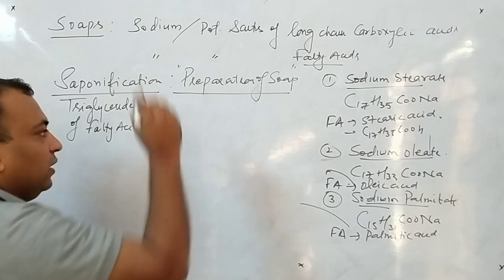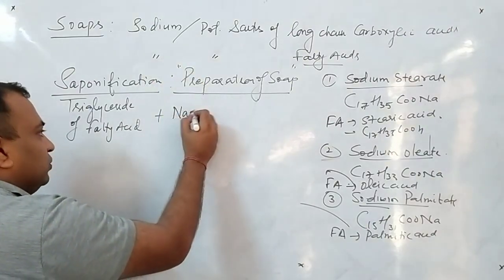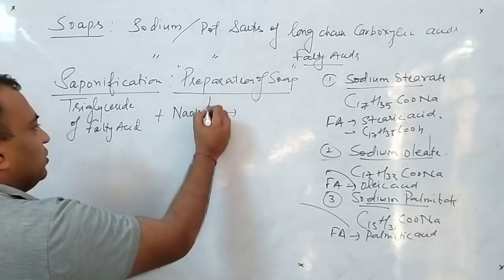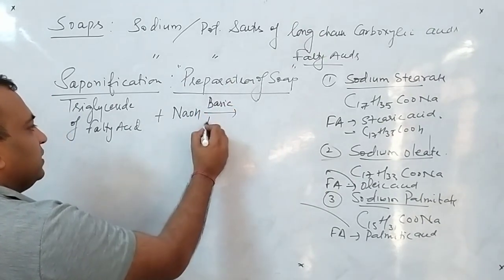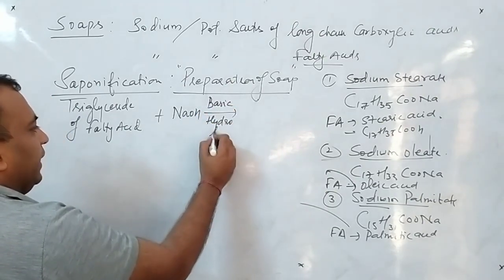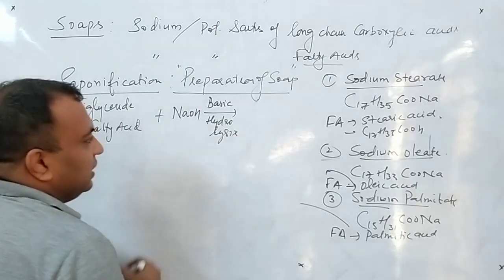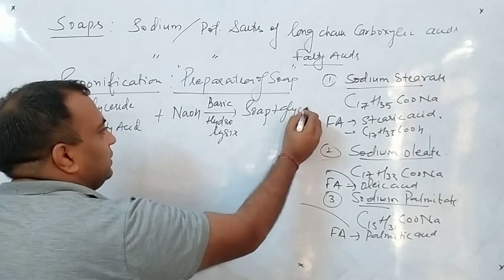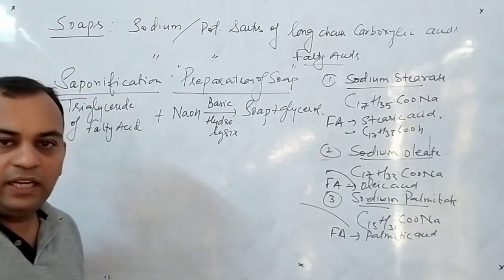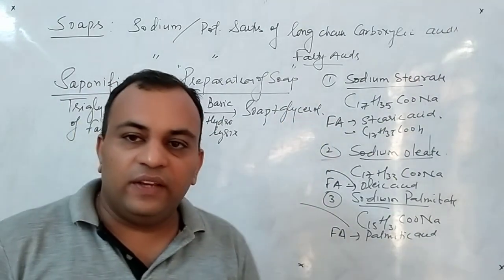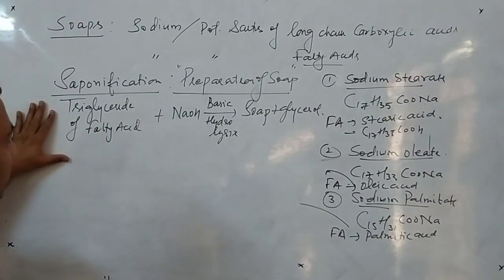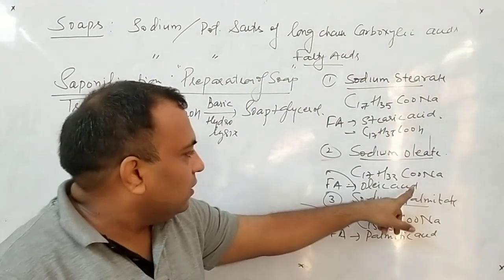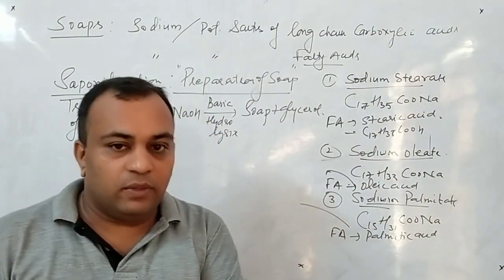This will undergo hydrolysis in the presence of NaOH, and since NaOH is a base, I will write basic hydrolysis. This results in the formation of soap plus glycerol. So saponification is the reaction of a triglyceride of fatty acids, such as stearic acid, oleic acid and palmitic acid. Remember, clear to all of you?